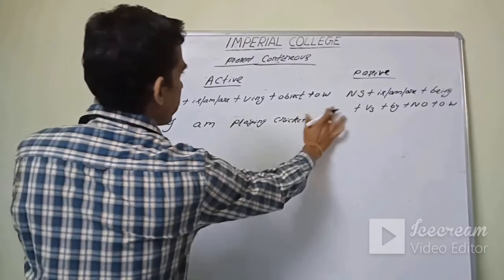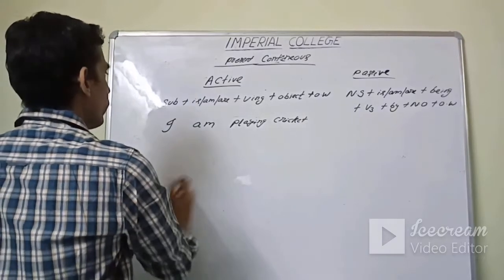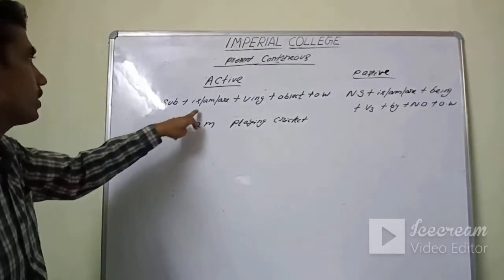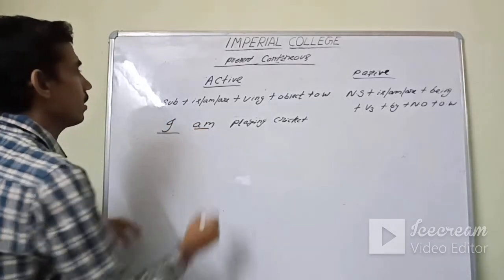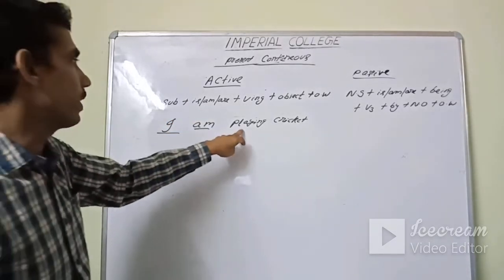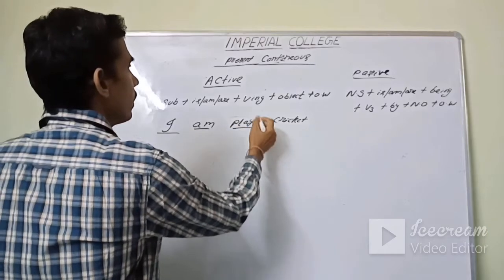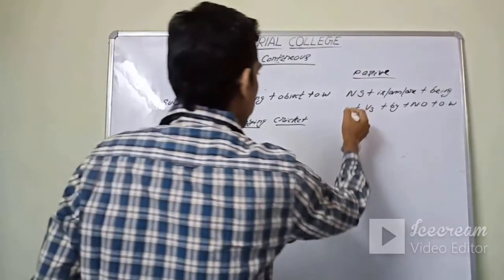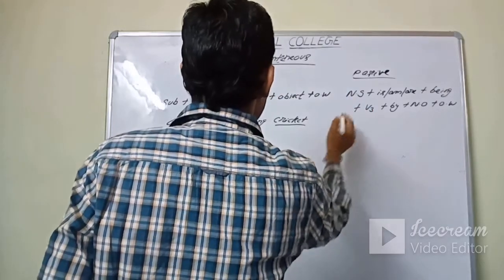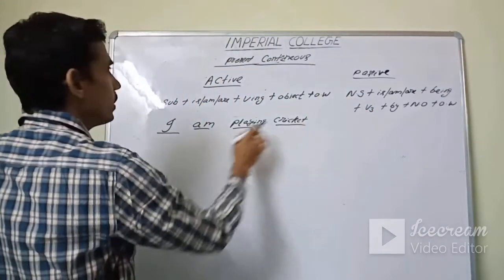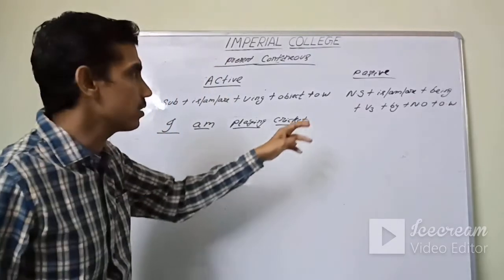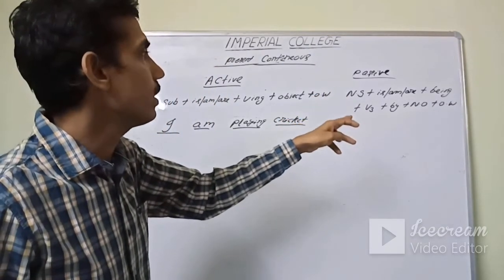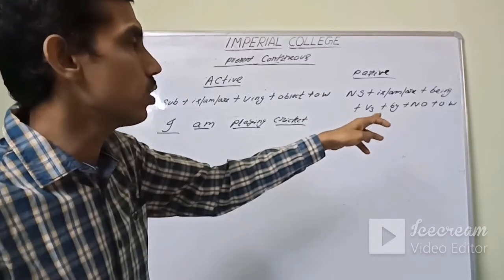I am playing cricket. Okay. According to the structure, I is the subject, out of is MR, am is the verb, playing is the V1 ing form, and cricket is the object. If you turn it into passive, what will the answer be? The answer will be new subject. According to the structure: new subject plus is MR plus being plus V3 plus by plus new object plus other words.